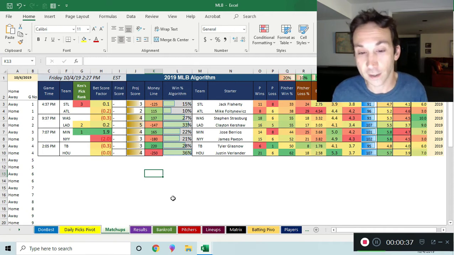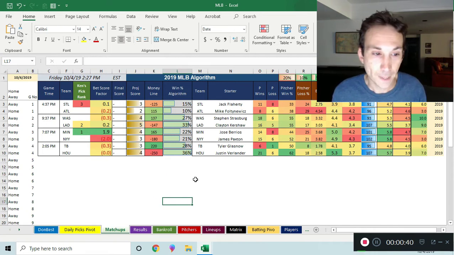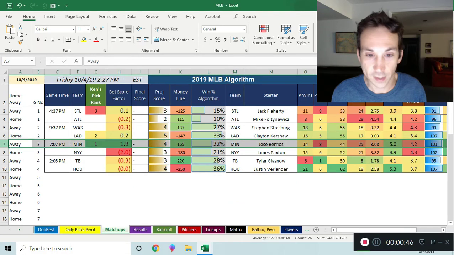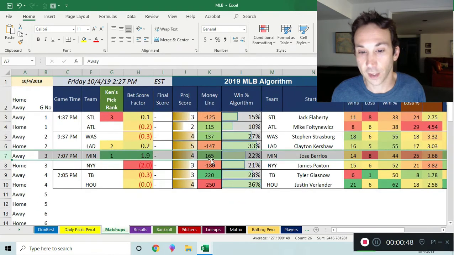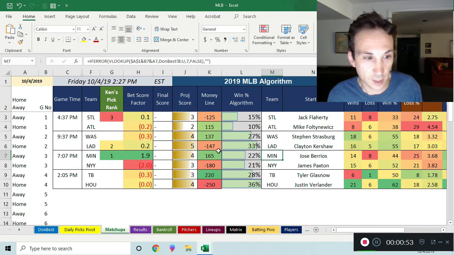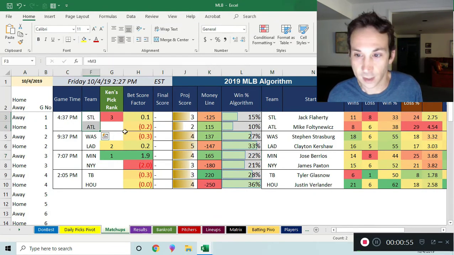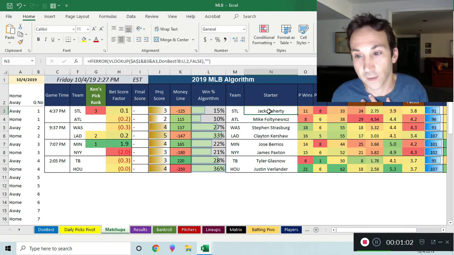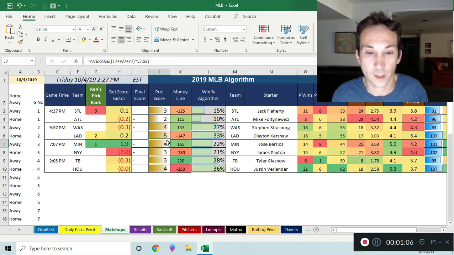Also I want to talk about the baseball playoffs today because the baseball algorithm is in as well. Let's take a quick look at that. What's interesting is it likes Minnesota on the road as a dog here, plus 165. It thinks they're going to win this game against the Yankees. Some of these lineups are in. I think the St. Louis and Atlanta lineups just got in. It likes St. Louis here, which is a favorite today. They were dog yesterday, but Flaherty's a very good pitcher. The line's not as good. It thinks it's going to be a close game, so consider Minnesota plus 1.5 or Minnesota to win.